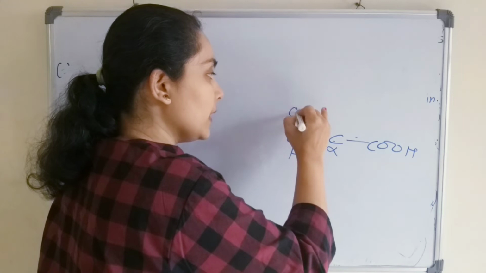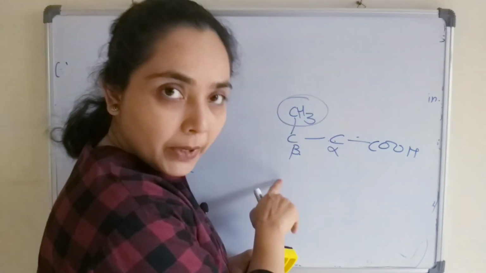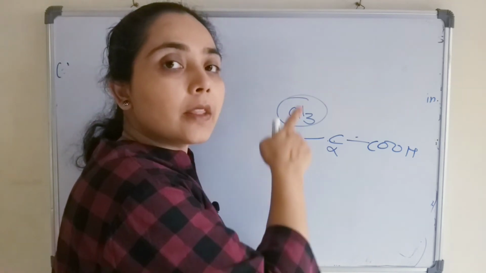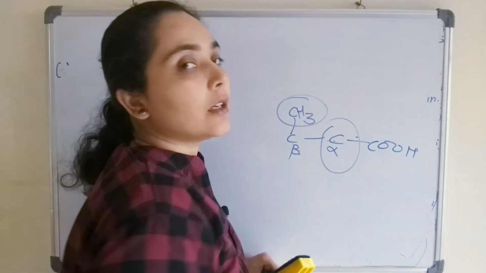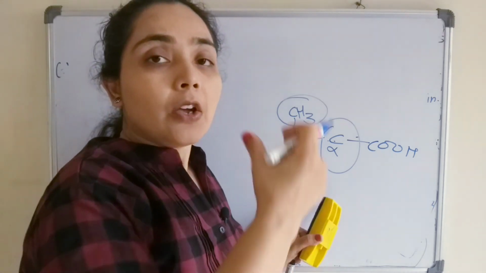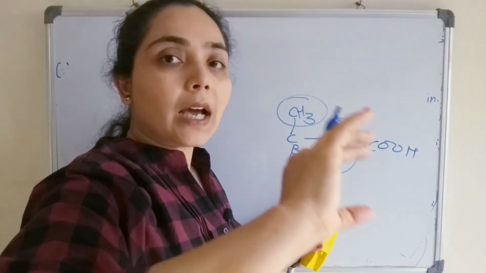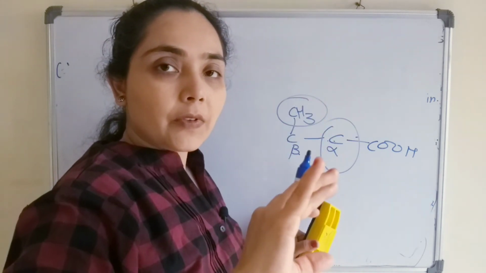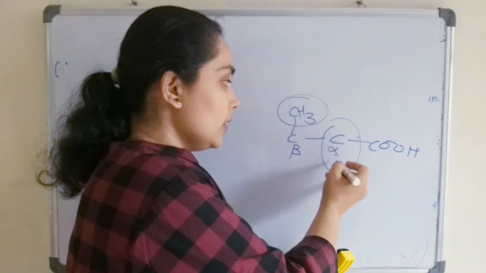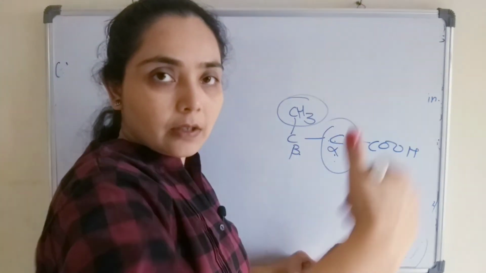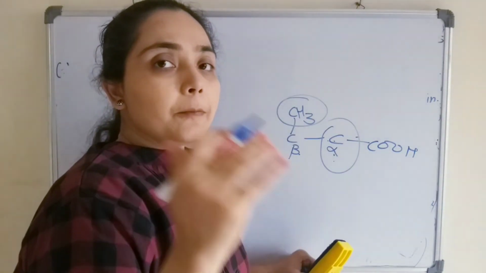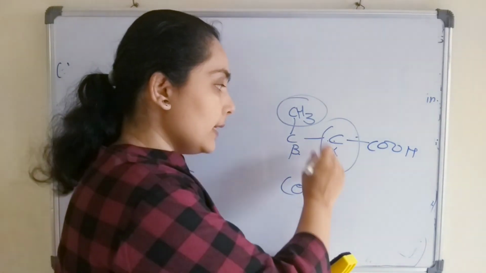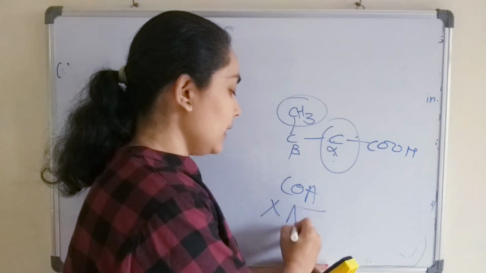If a methyl group is present at the beta carbon atom, this methyl group will block the beta oxidation. Therefore, such fatty acids undergo alpha oxidation, where a removal of one carbon atom takes place. This way catabolism will take place, and there is no need of coenzyme A. And this alpha oxidation will not generate ATP.